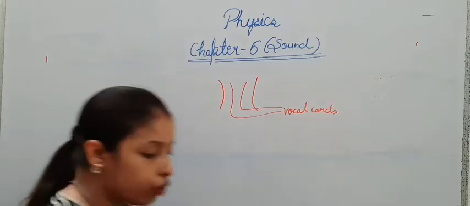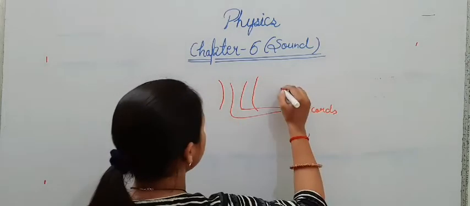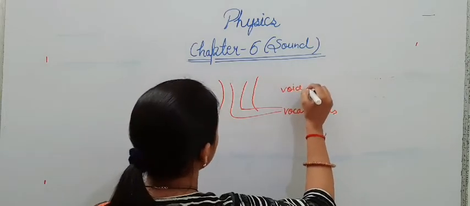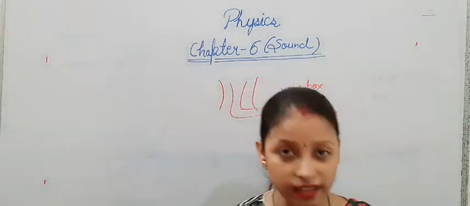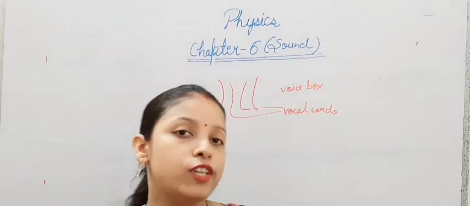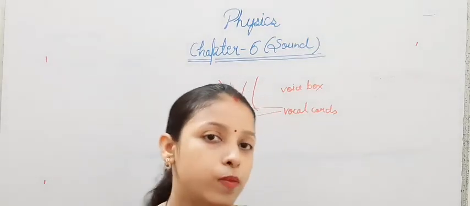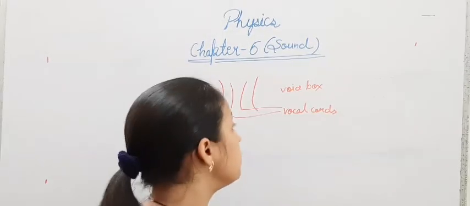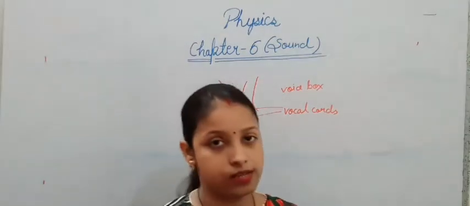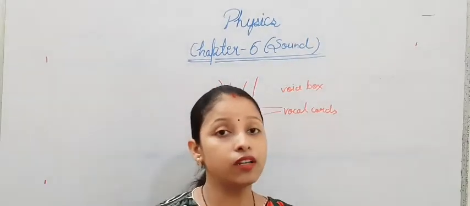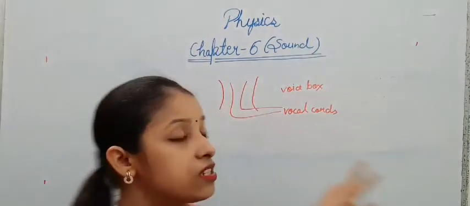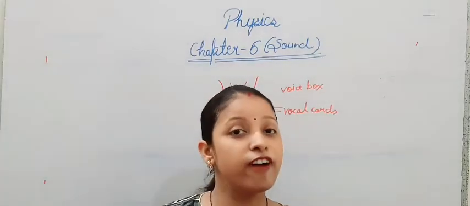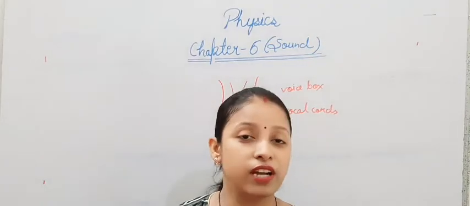So in the throat, the voice box is there, which is also known as the larynx. In the voice box there are two thin sheets of muscles that are known as vocal cords. So this is the structure. These two thin sheets of muscle will vibrate and we will produce the sound.